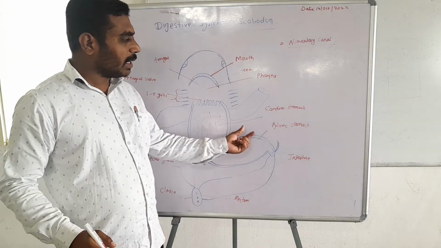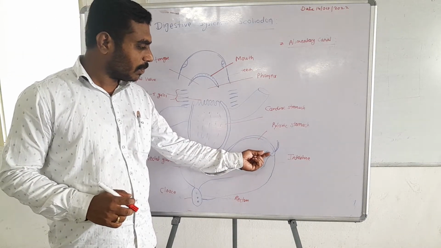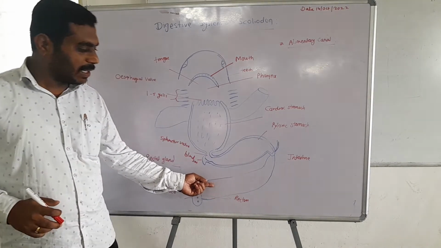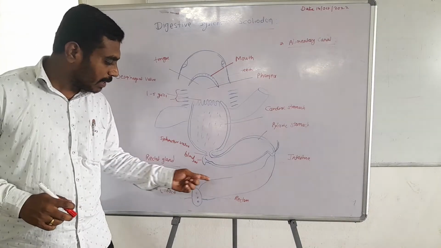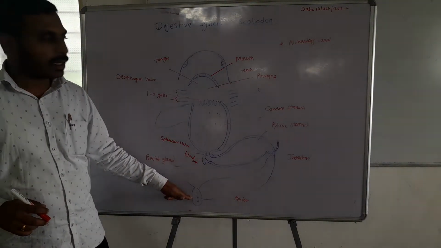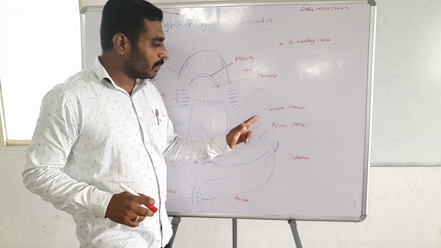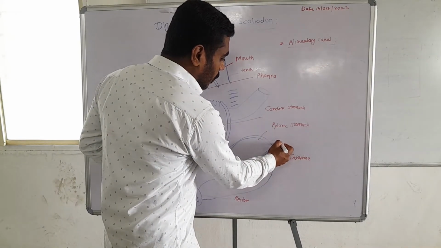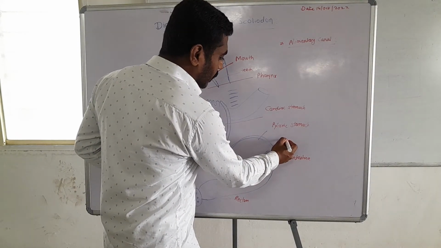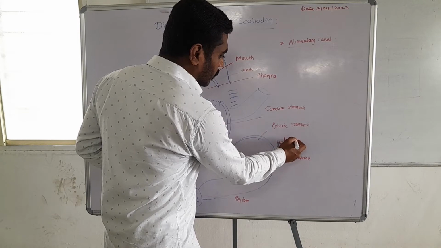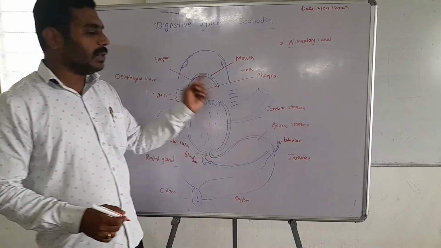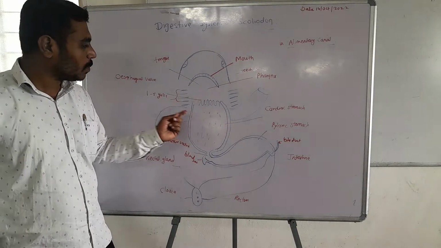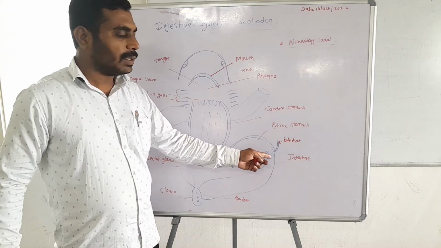Then after the pyloric stomach, the intestine is present, and then the intestine continues into the rectum, and the rectum opens into the cloaca. At the junction of the pyloric stomach and intestine, the gall bladder opens. Here the bile duct is present, which brings digestive juices or enzymes from the liver to the intestine.